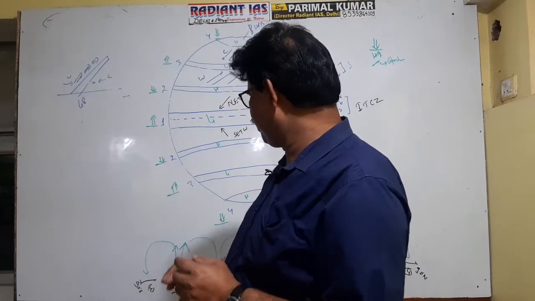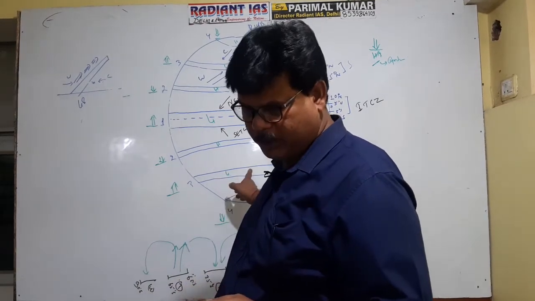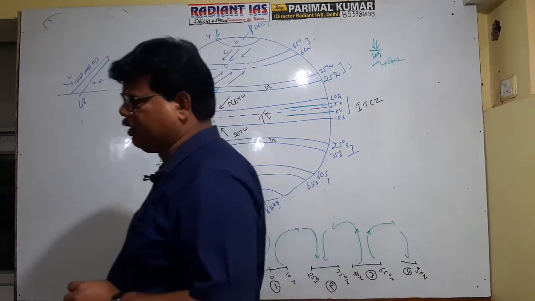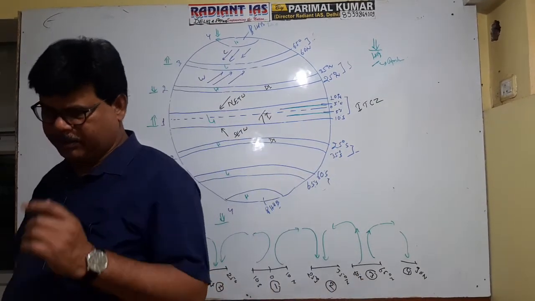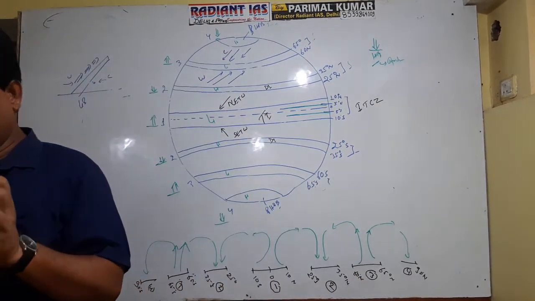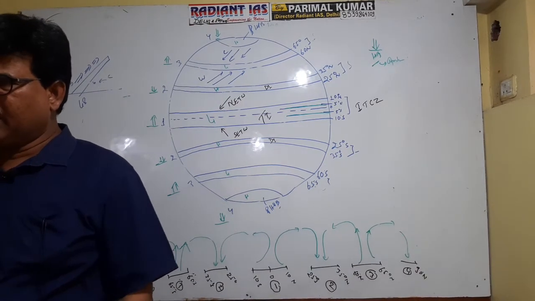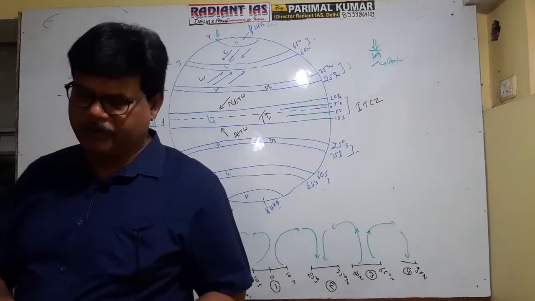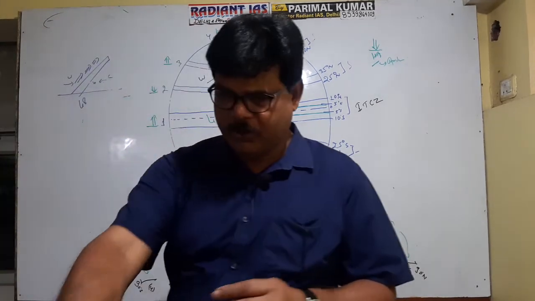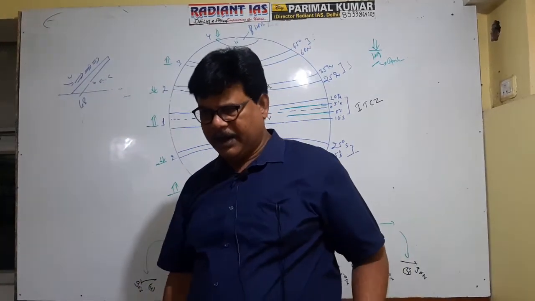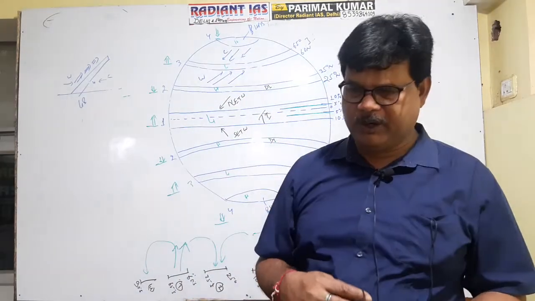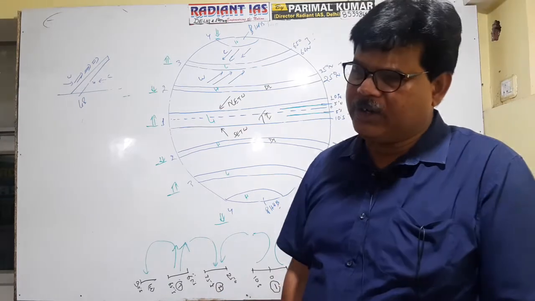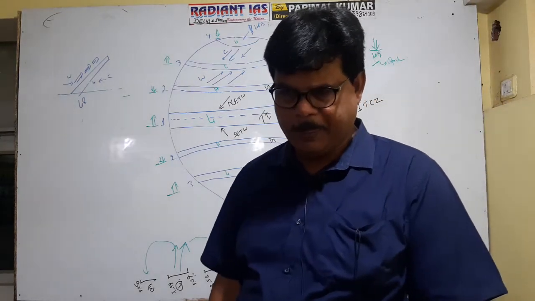You see, the subpolar low pressure belt in the southern hemisphere is almost continuous, but it is not continuous in the northern hemisphere because of unequal distribution of land and sea. And in the northern hemisphere, the subpolar low pressure belt is found in the form of several cells, and at different places it is known by different names. As for example, near Aleutian Island, it is referred to as Aleutian low.